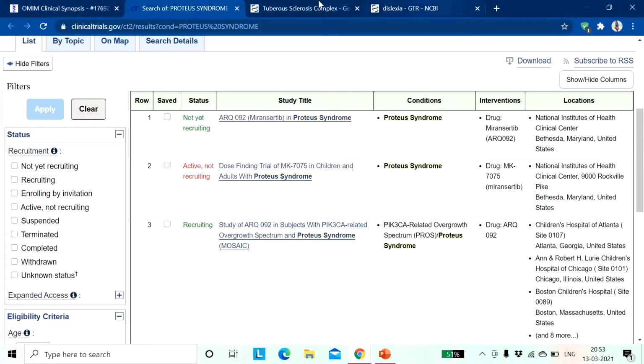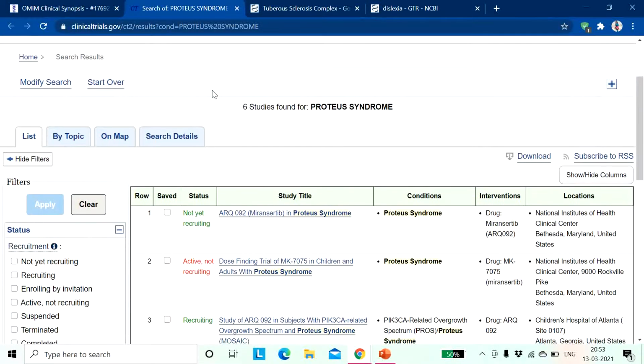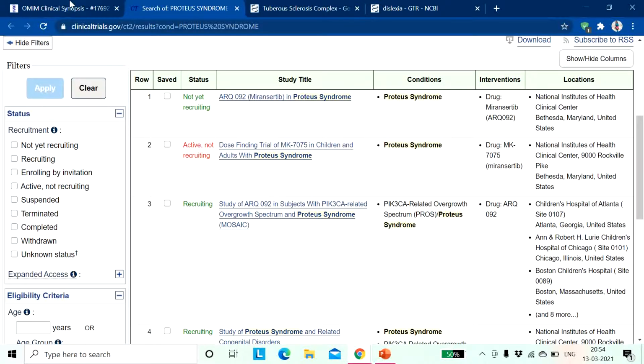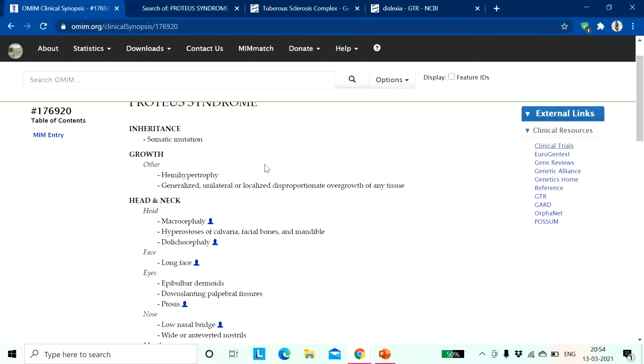This is basically the OMIM software that I have actually shown here, and you can study from here. Say this is Proteus syndrome. Now if you search in OMIM, you will get the inheritance pattern.